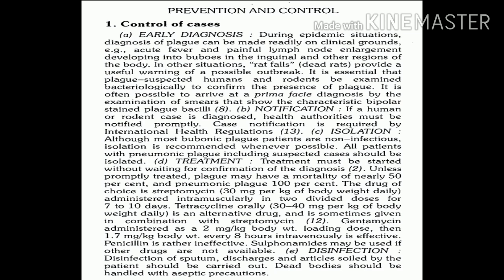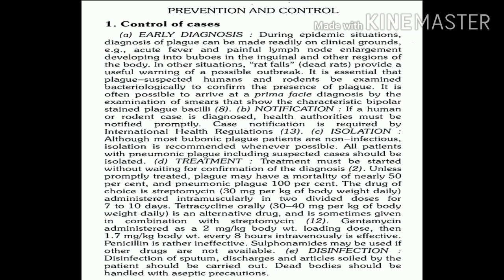Now once such a situation is there, once we find on a clinical background also that cases of human plague are occurring, it is very essential to notify these cases to the World Health Organization. So prompt notification should be done first to the nearby local health authority and then to the World Health Organization, and this is essential under IHR. IHR stands for International Health Regulations. So under IHR, one of the diseases included for international notification is plague or human plague.